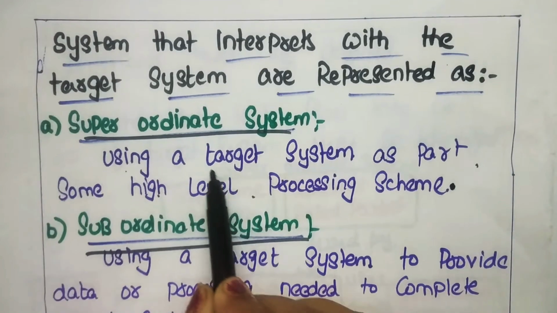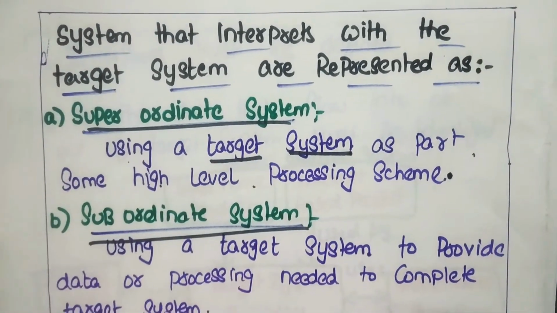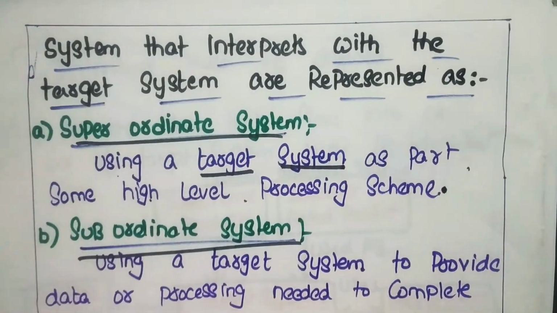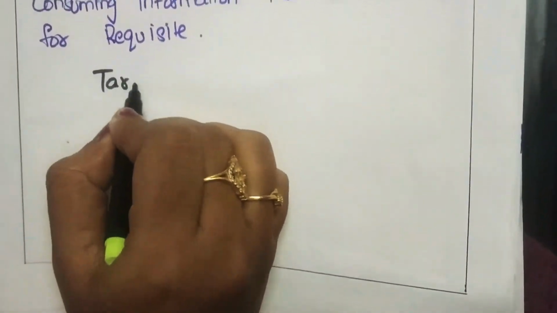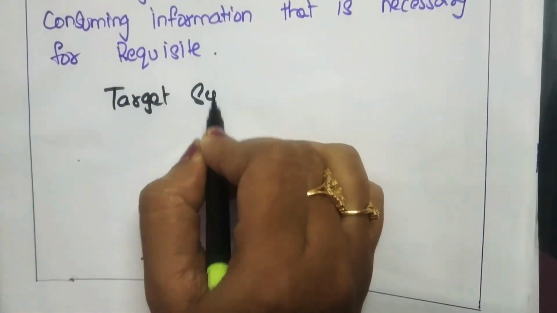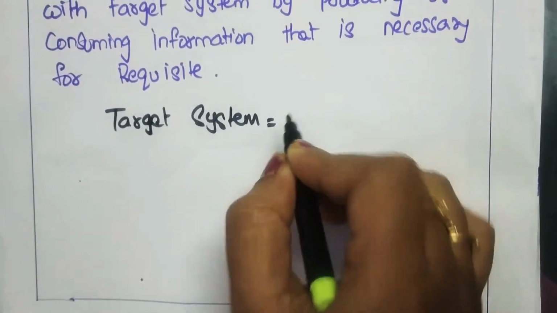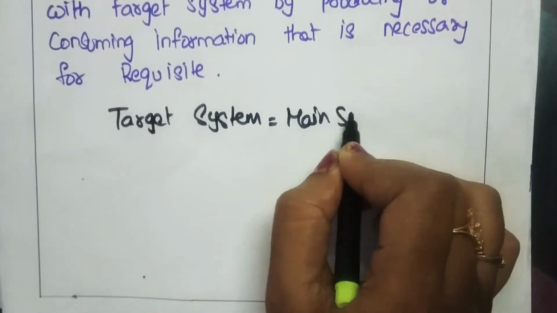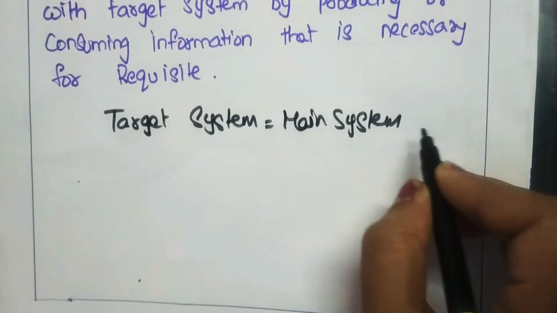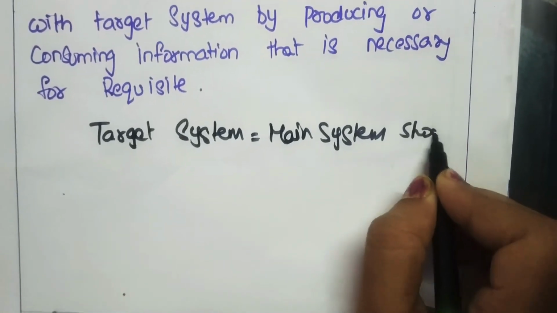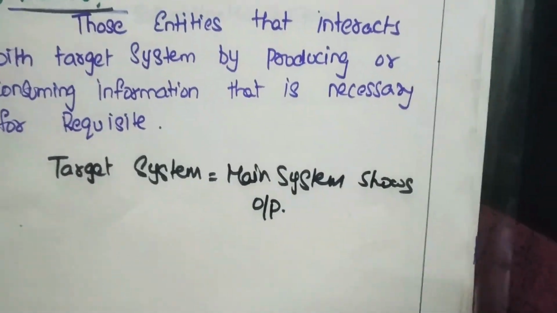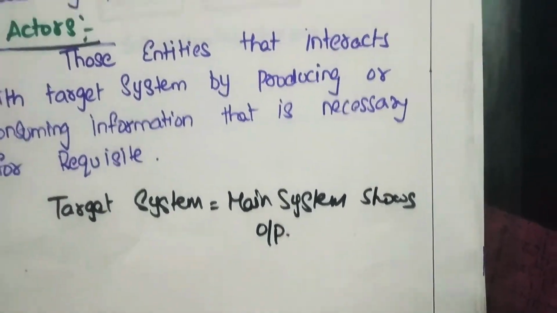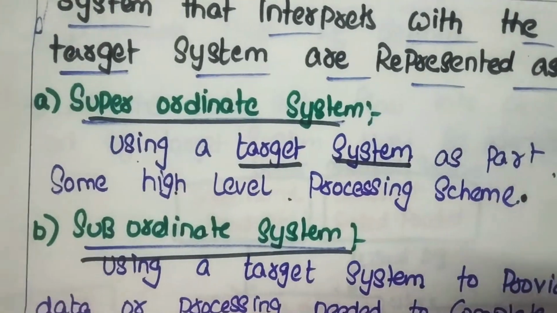Let us deal with what a target system is. The target system is nothing but the main system. I'll write some points here. The target system means the main system. What will it give? It shows some output, right? Suppose you want to create an app, then you have to think about what the target is.